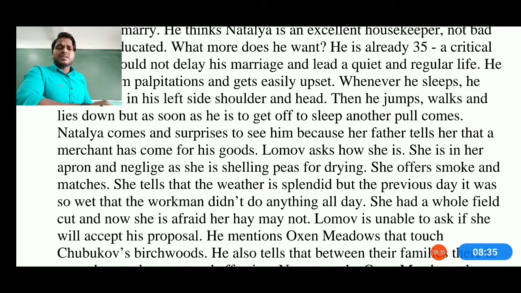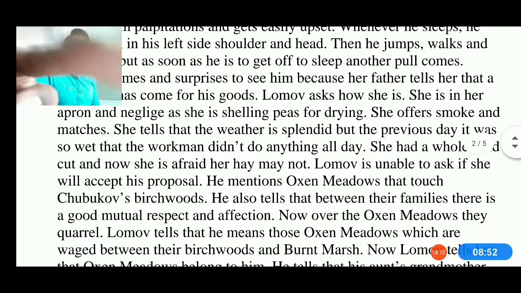Today is a good day, but yesterday was not. Nobody came for the work, so she has to go into the field and harvest the crops. So she is quite busy in that. She is afraid that her men will not be helping. Then Lomov is unable to ask if she will accept his proposal or not.